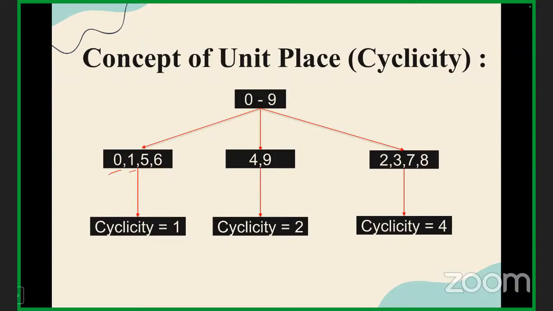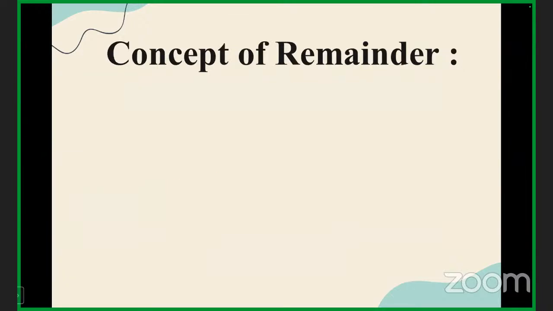4, 9, as you have already observed, I have showed you that thing. 4 to the power 1 is 4, 4 square is 16, so 4, 6, 4, 6. So cyclicity is 2. If power is even, then 6, 4 square. If odd comes, power is 1. And same goes with 9. And similarly, 2, 3, 7, 8, cyclicity is 4. So after 4 intervals, it is getting repeated. So what we have to do, we have to divide the whole power by 4. I hope it is clear now. Okay, very good.